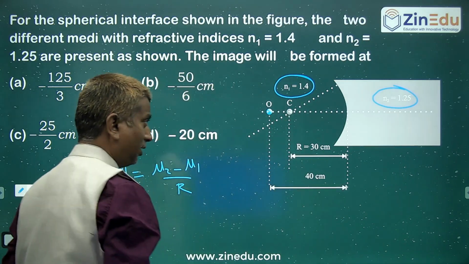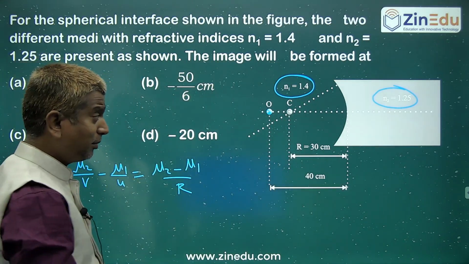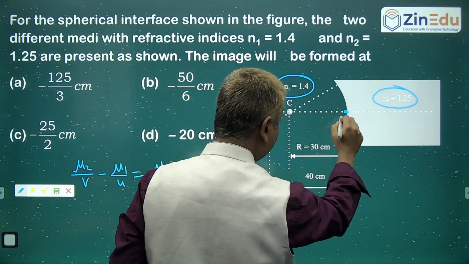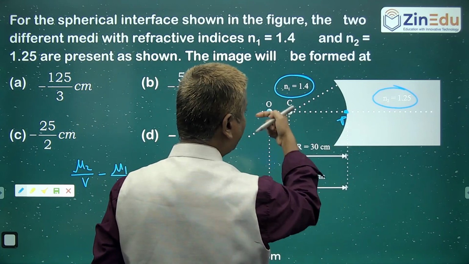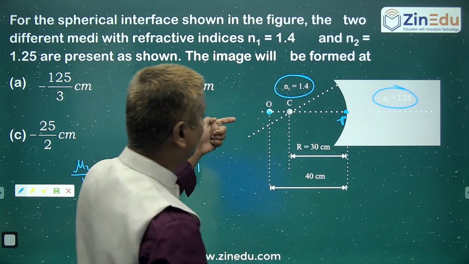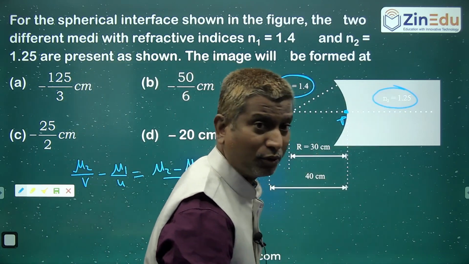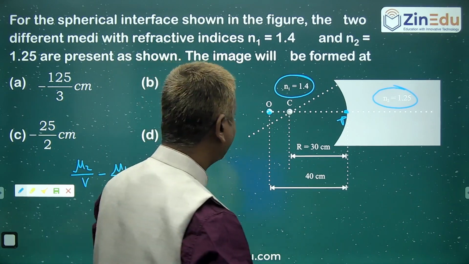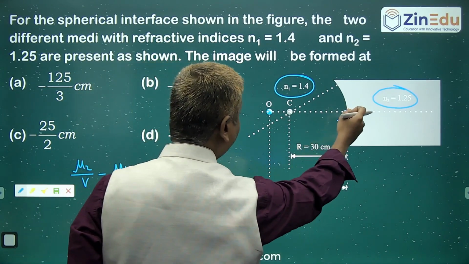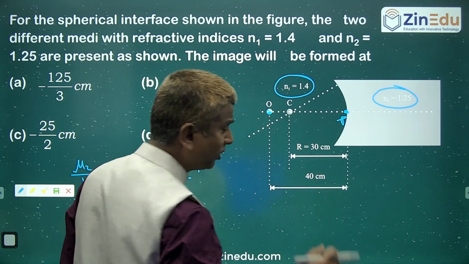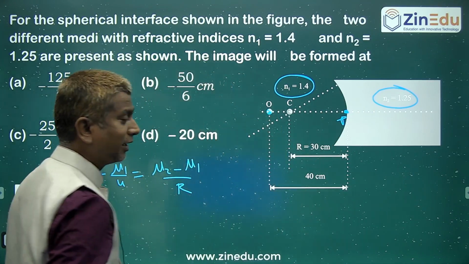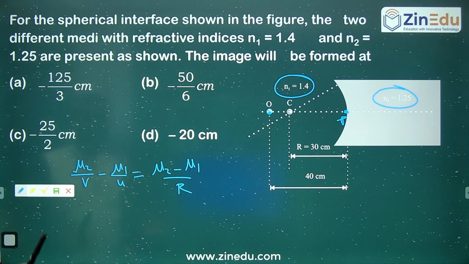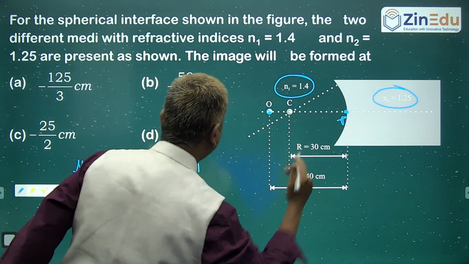All measurements should be taken from the pole. Pole to object, you are measuring opposite to the direction of light, because light is going from 1.4 to 1.25. So whenever you are measuring from pole to object, you are measuring opposite to the direction of light. So you have to use mu2, medium 1.25.